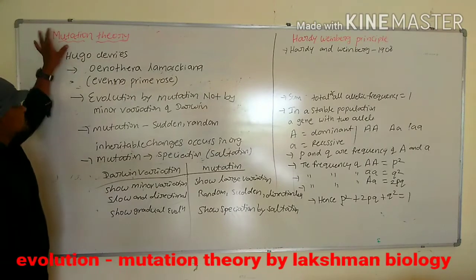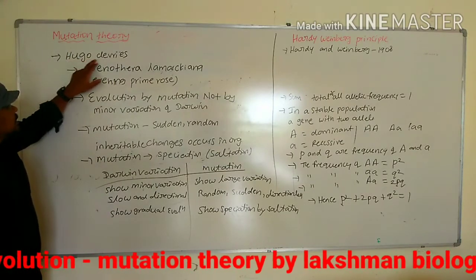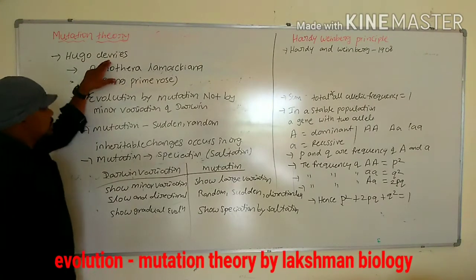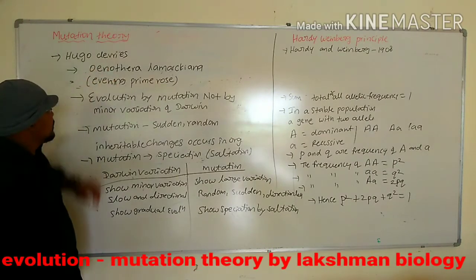First we have to discuss the mutation theory. Mutation theory was proposed by Hugo de Vries. Hugo de Vries is the scientist who proposed the mutation theory.